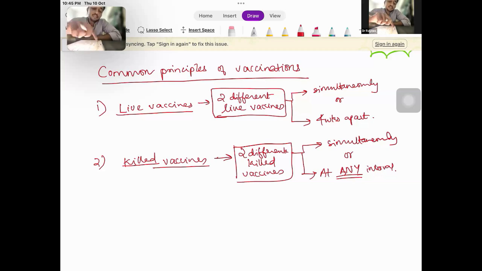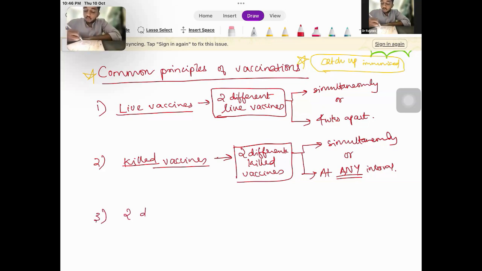So these are the common principles that you should be aware of while giving catch-up immunization. These principles are directly asked in questions, and they are also applicable if we are solving questions regarding catch-up immunization. So the first principle is the live vaccines. Any number of live vaccines can be given simultaneously, or they should be given 4 weeks apart. But in case of killed vaccines, two different killed vaccines can be given simultaneously or at any interval between them.